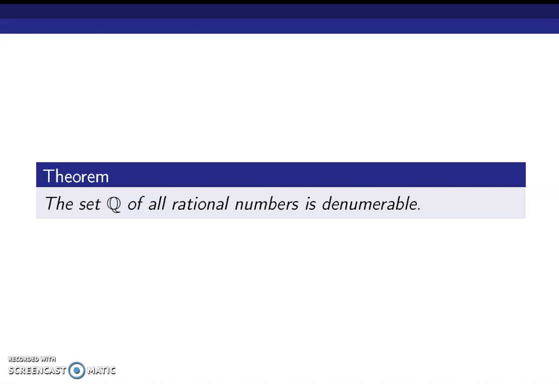we can certainly form a relation between the set of all rational numbers, or positive rational numbers, and the set of elements in N cross N. Also, we have proved that the set N cross N is countable.